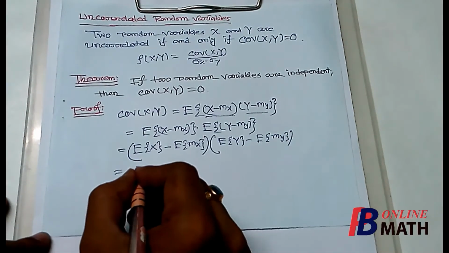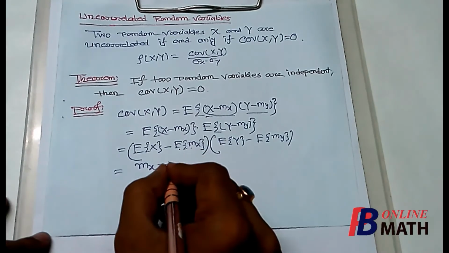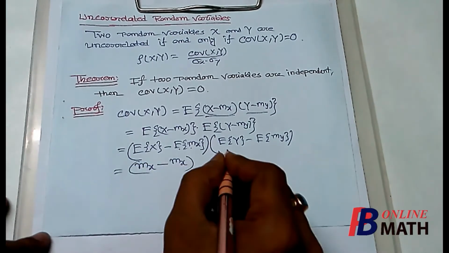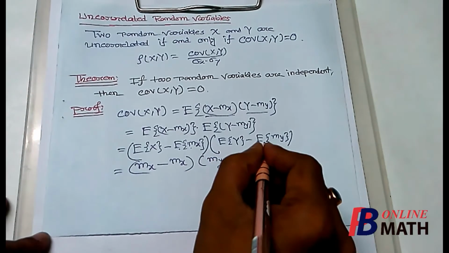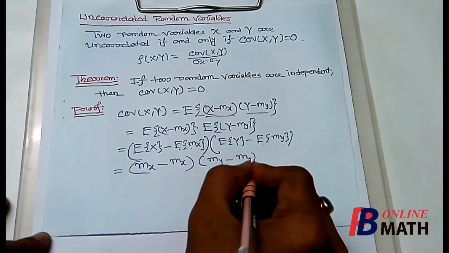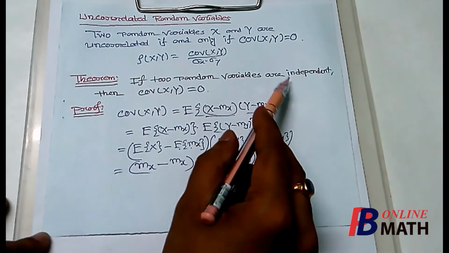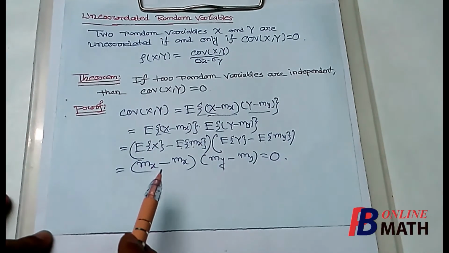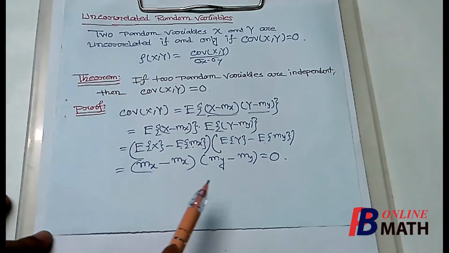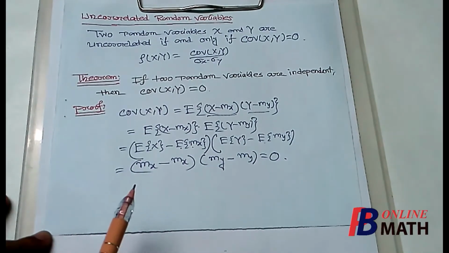Now expectation of x is mx, and mx is a constant, so e of mx is again mx, and expectation of y is my, and e of my is again my. So this is 0. So if two random variables are independent, then covariance must be 0, and consequently the correlation coefficient is 0. But remember that the converse of this theorem is not true.